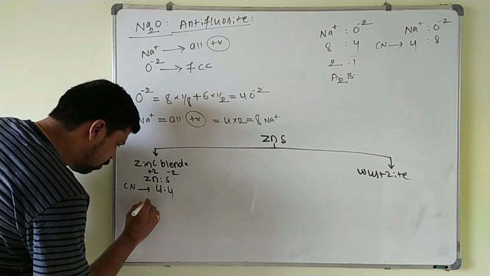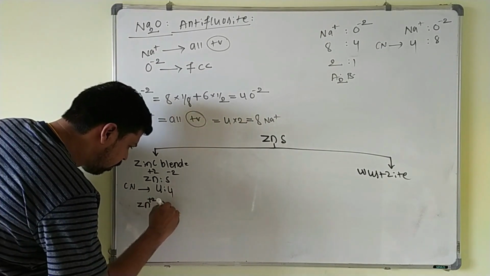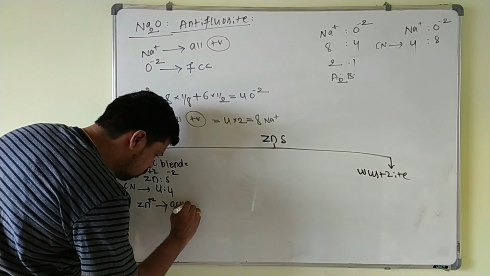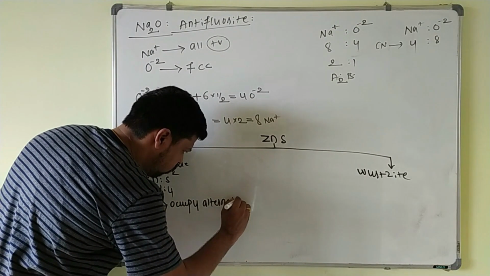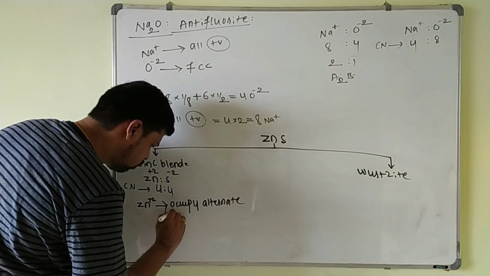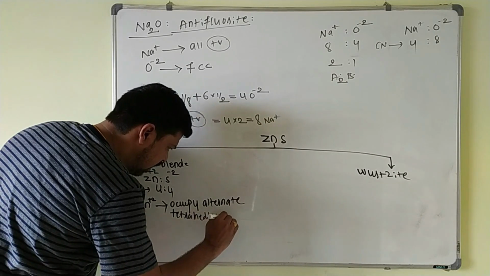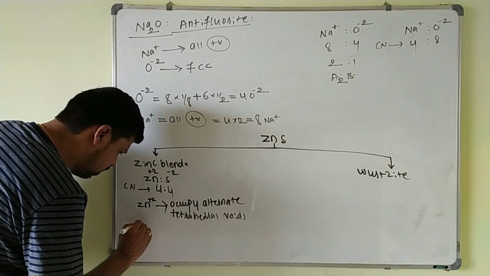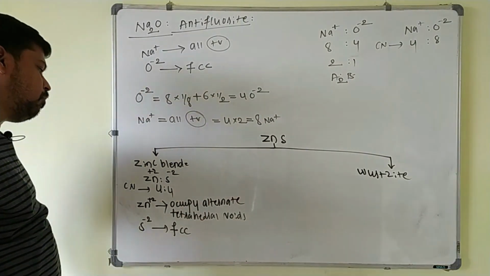And here the important point is, these cations Zn+2 ions will occupy alternate tetrahedral voids, and these sulfide ions will occupy FCC points here.